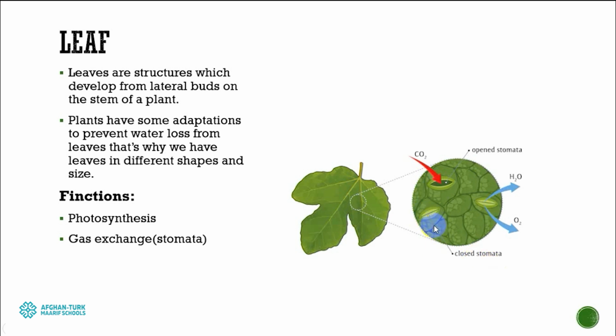This is the closed shape of stomata, and this is the open shape of stomata. These structures release and absorb oxygen and carbon dioxide, and sometimes excess water can come out through that structure. So with the help of that bean-like structure, the leaf can exchange gases as well.